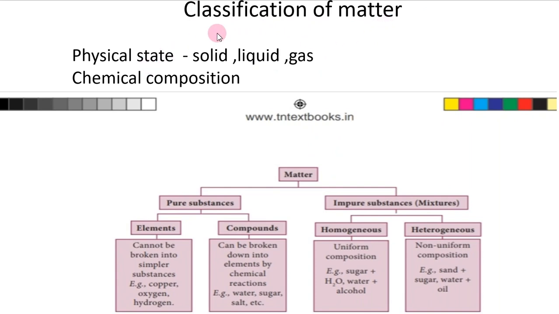Then next we are going to discuss the classification of matter. Based on physical state and chemical composition, matter is classified. Based on the physical state, matter is classified into 3 types, that is solid, liquid and gas. Based on the physical state, matter is classified into how many types? 3 types. What are they? Solid, liquid, gas. In your 8th standard itself you studied these things, right?